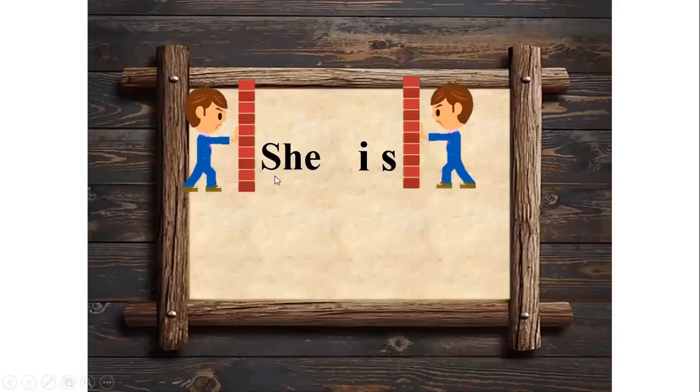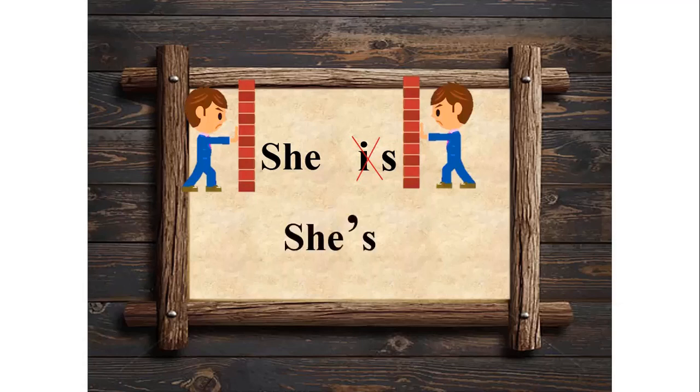The first example here are the two words she and is. Now, in order to contract or shorten these two words, we will be removing the first letter from the second word, which is. After the letter i is removed, we get the contracted form of the word, she's.